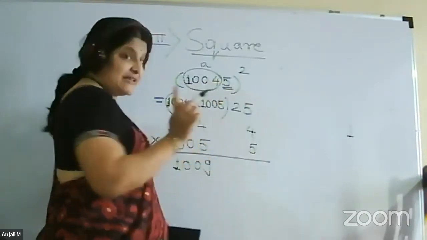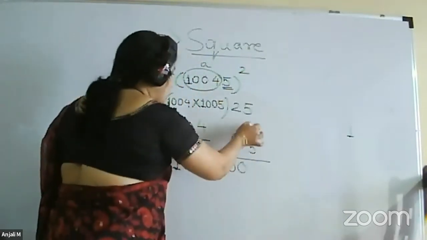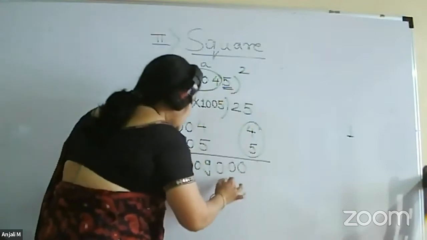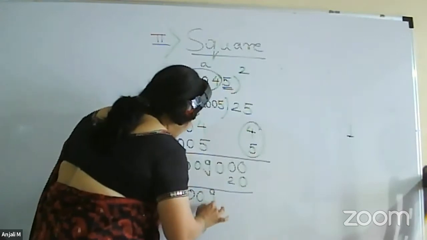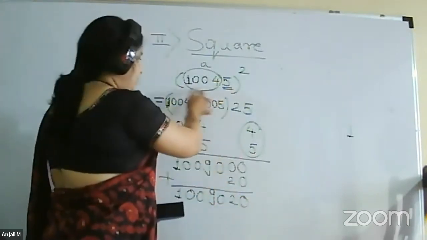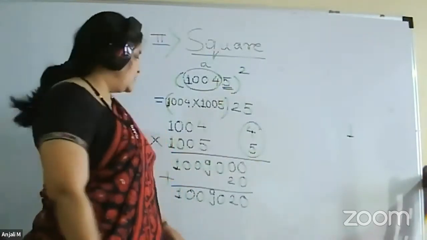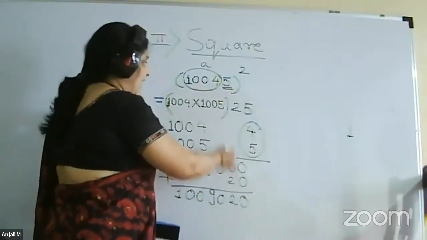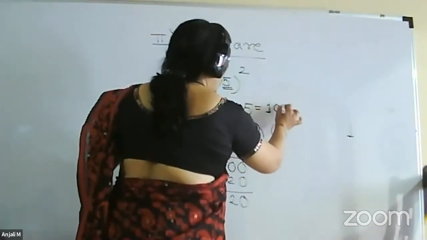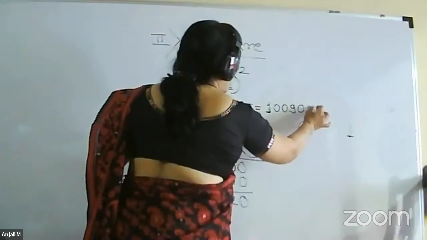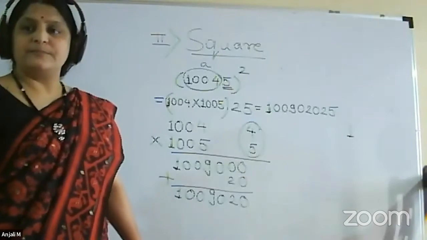Then what to do? How many zeros are in the base? Base is our 1000. So 3 zeros. So you have to attach 3 zeros and then add the product, Urdhva Gunitam. So the product is 20. So what you will get is the number 1009020. So this is our product. Attach 25 after it. So what will be the answer? 10092025. So this will be the square of the number.